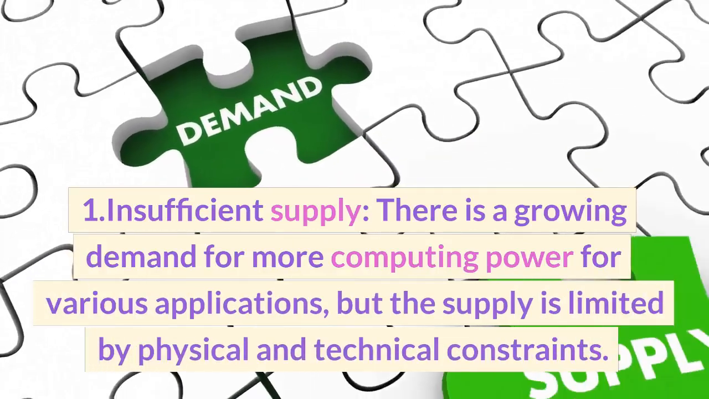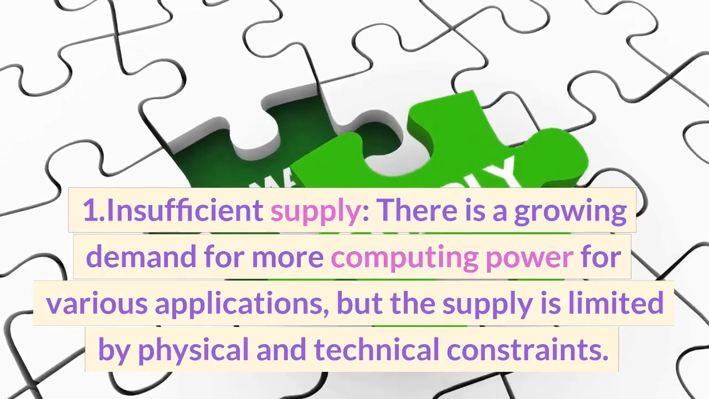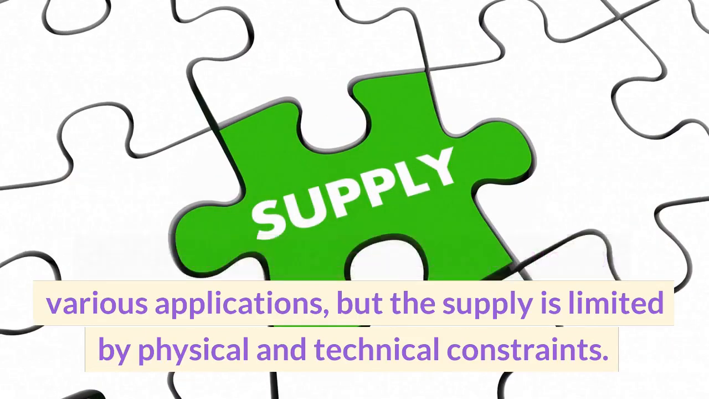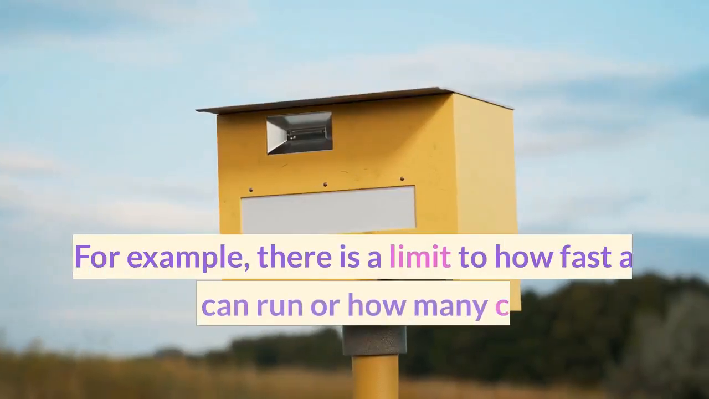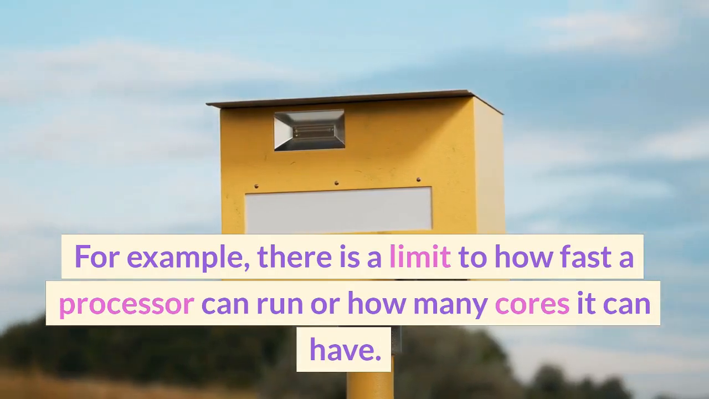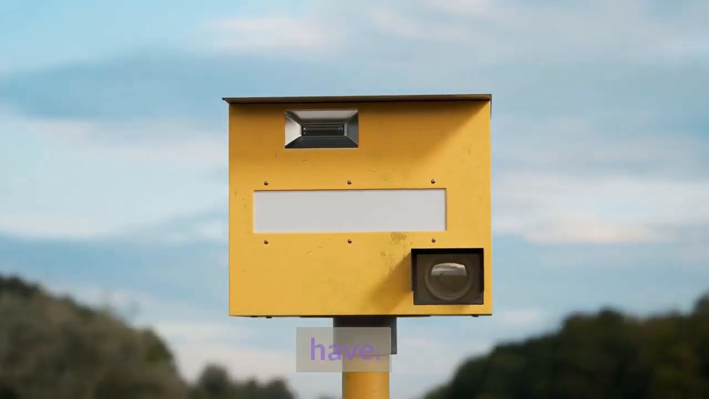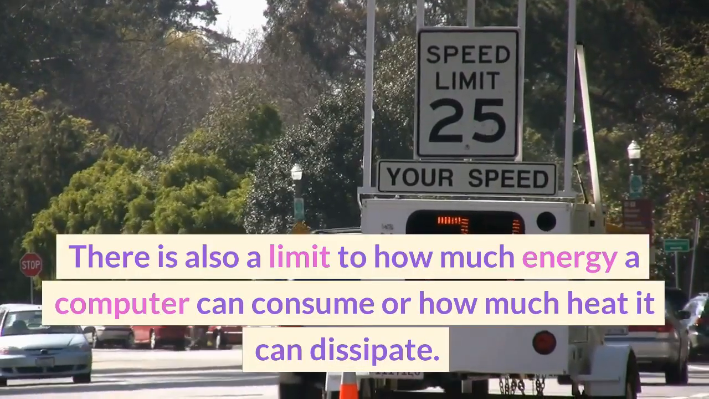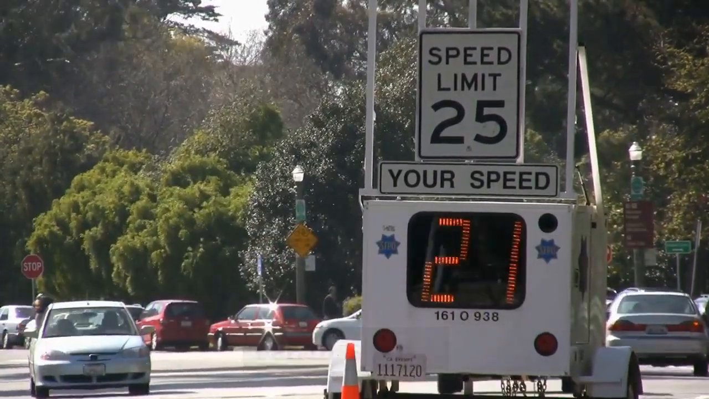Insufficient supply. There is a growing demand for more computing power for various applications, but the supply is limited by physical and technical constraints. For example, there is a limit to how fast a processor can run or how many cores it can have. There is also a limit to how much energy a computer can consume or how much heat it can dissipate. 2.